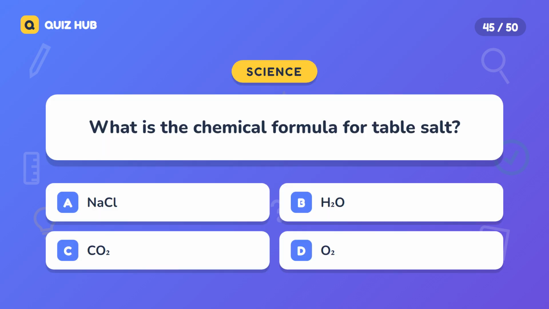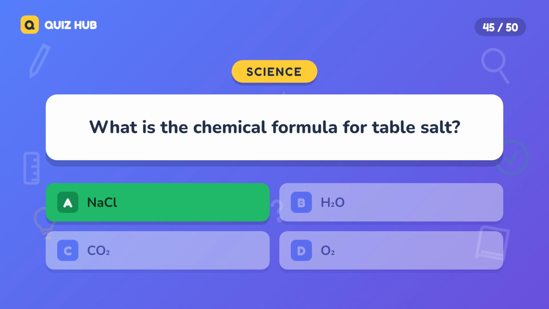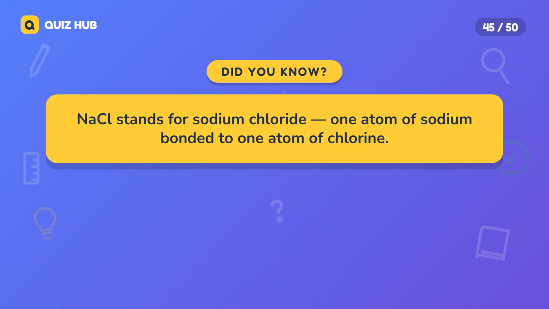Question 45. What is the chemical formula for table salt? A. NaCl. B. H2O. C. CO2. D. O2. The correct answer is NaCl. NaCl stands for sodium chloride, one atom of sodium bonded to one atom of chlorine.